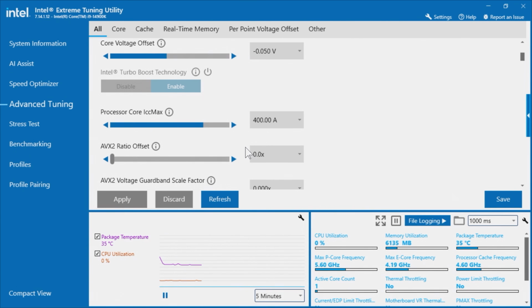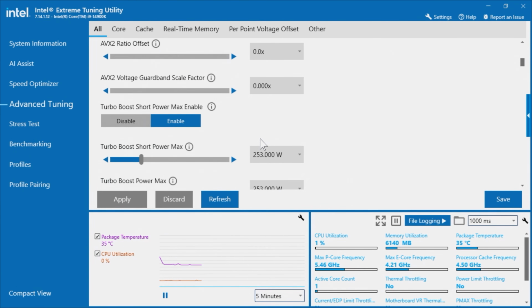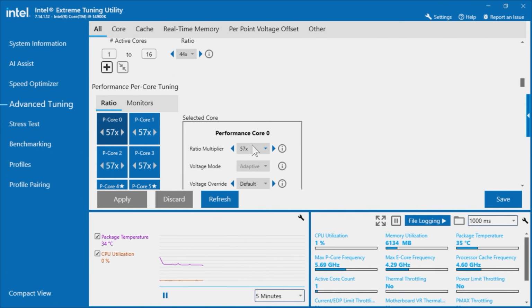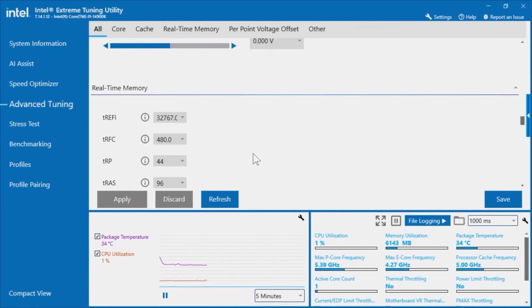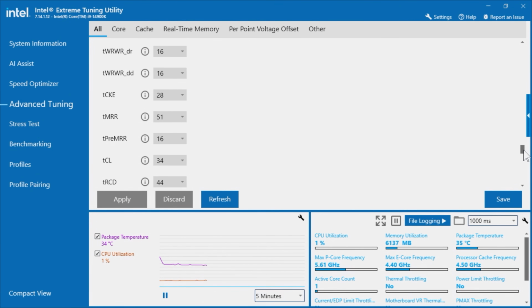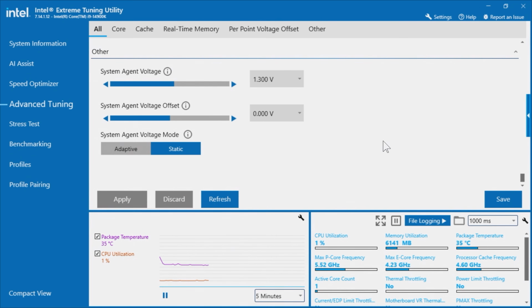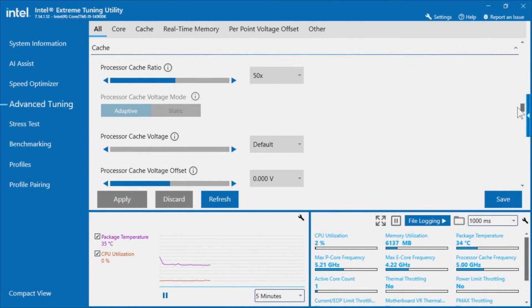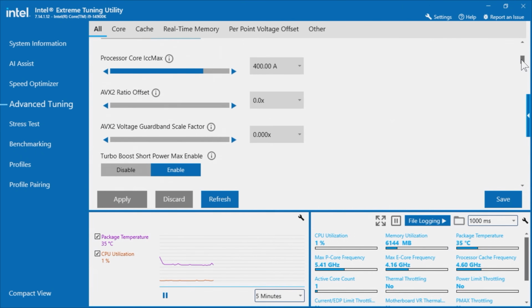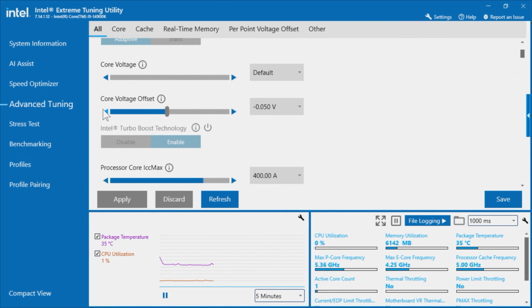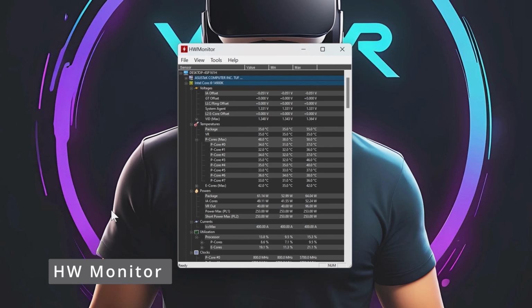Moving back up just to check all the settings over, which is a good idea to do when you're making changes because it can make some erroneous changes sometimes. So we've set the 400 amps, we've set the 253 on both the short and long term duration. I'm not going to touch the E-cores on this occasion, and we can see that the timings are set on XMP tweaked, which is what we set into the BIOS. Once we're happy with everything, then we need to review any changes and we can then move on to the next step. However, what we are going to do just at this stage, just going to apply a slight undervolt to make an increment once we've benchmarked this particular setting. So I'm going to add another 0.05 in there, and we're then going to move on to the hardware monitor.